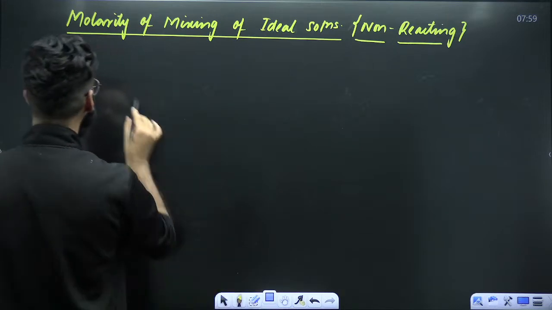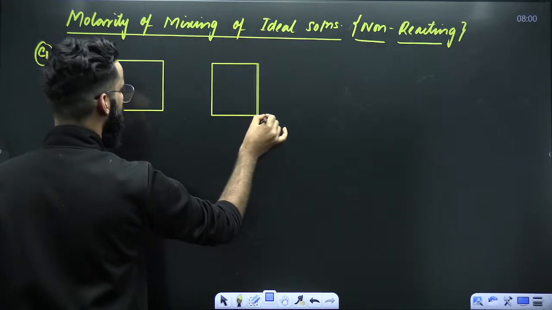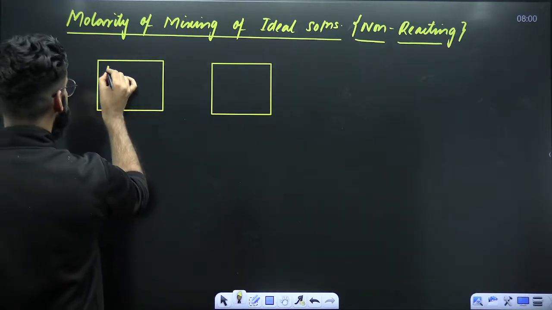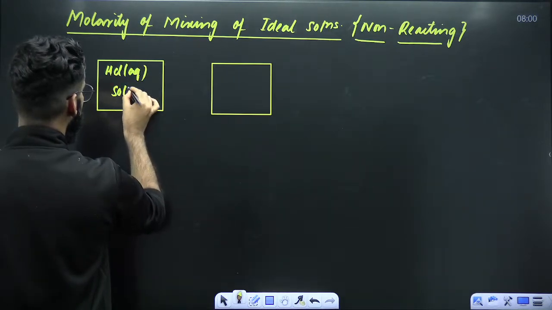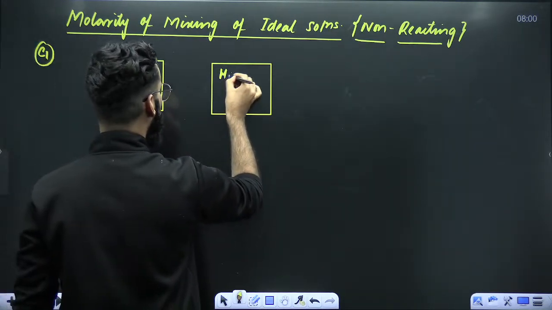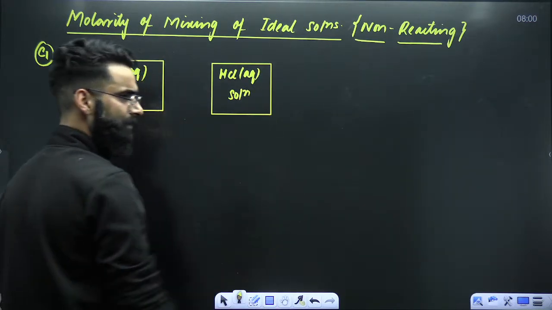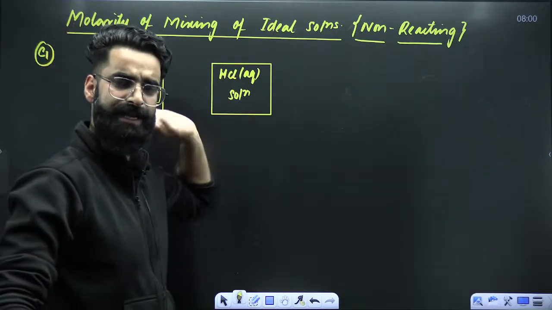I'm taking 2 containers. In the first container, I'm keeping HCl aqueous solution. In the second container also, I'm keeping HCl aqueous solution.